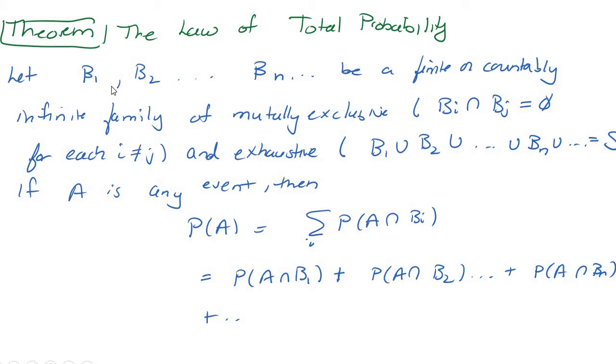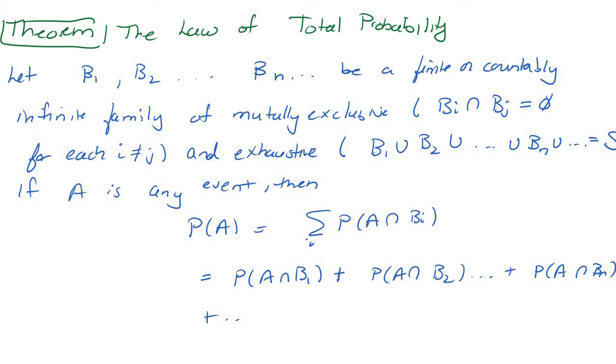Let's suppose I have a finite or countably infinite family of events. You can think of events like the roulette wheel spinning, where I'm looking at the different sequences until I reach 36.